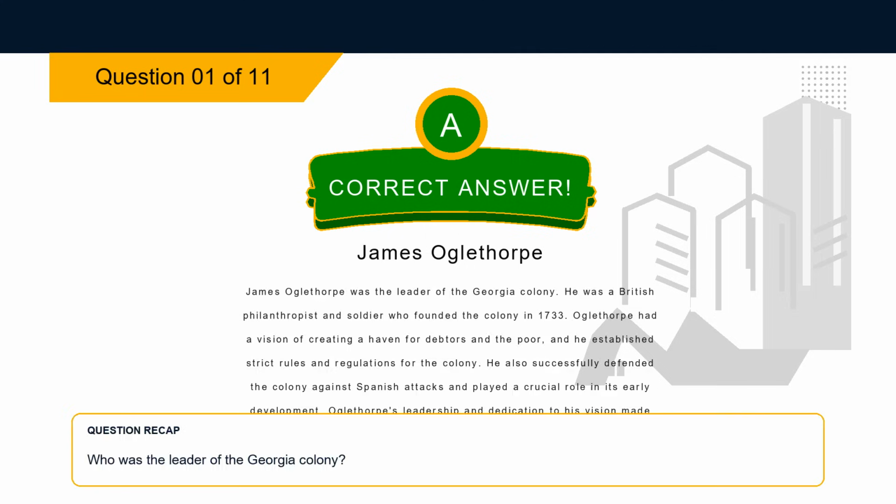Explanation. James Oglethorpe was the leader of the Georgia Colony. He was a British philanthropist and soldier who founded the colony in 1733. Oglethorpe had a vision of creating a haven for debtors and the poor, and he established strict rules and regulations for the colony. He also successfully defended the colony against Spanish attacks and played a crucial role in its early development. Oglethorpe's leadership and dedication to his vision made him the leader of the Georgia Colony.